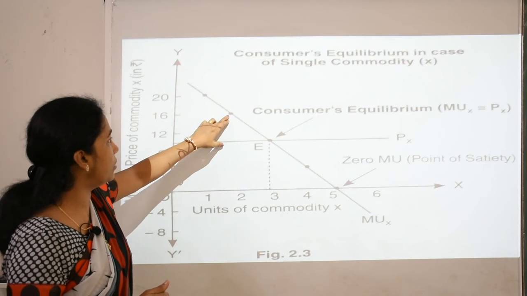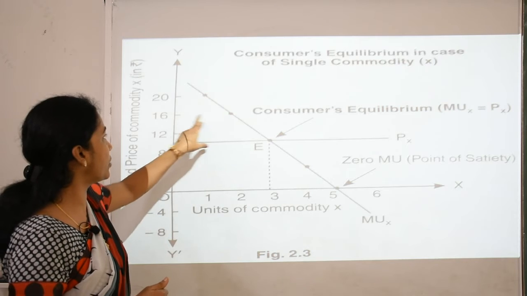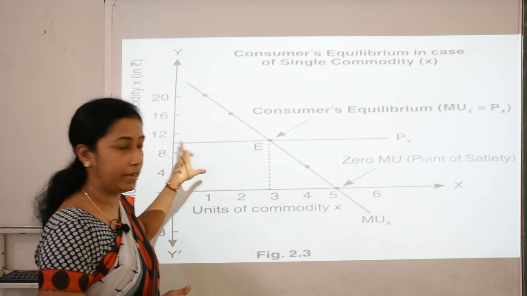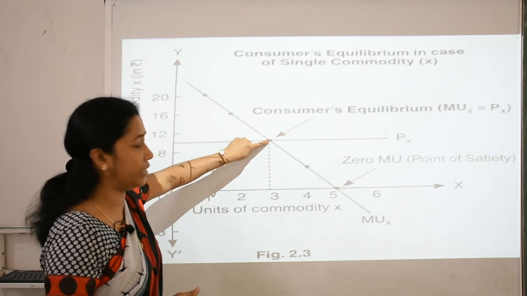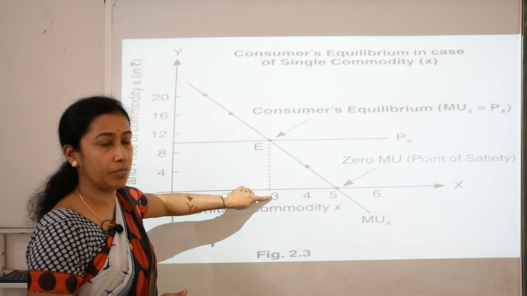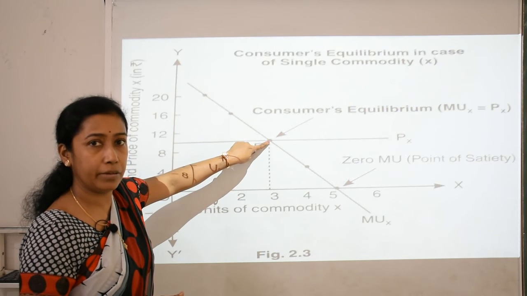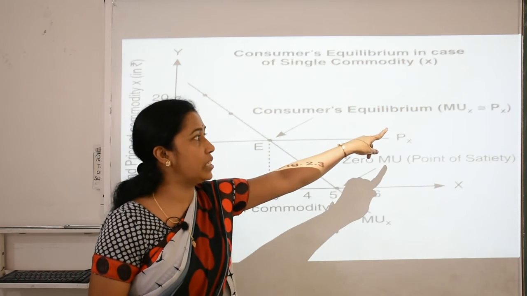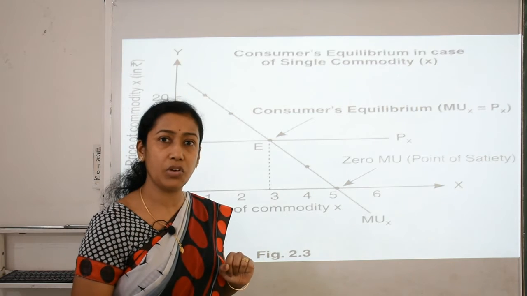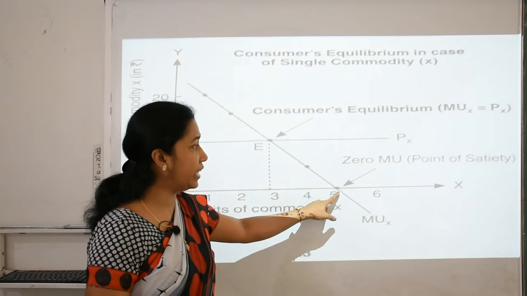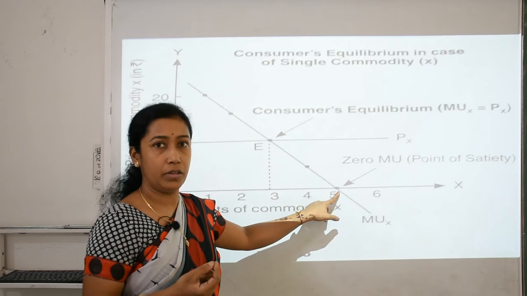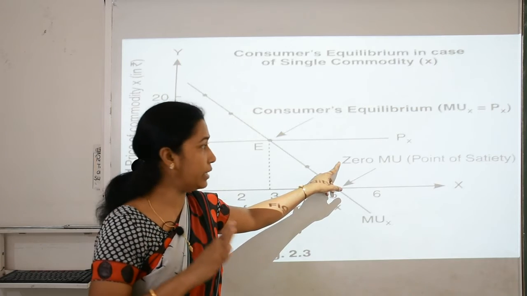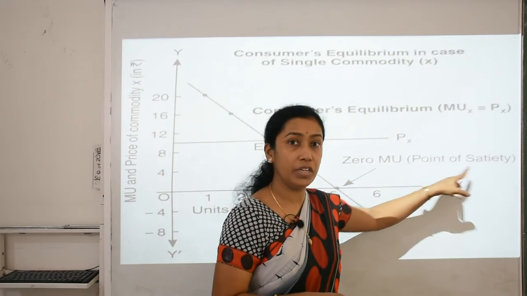When he consumes the second unit of the commodity, he gets the satisfaction as 16. When he consumes the third unit, the satisfaction he gets is 10. So at this particular stage, when the third unit was consumed, the satisfaction which he got was 10 and the price of the commodity was also 10. So this is the stage of consumer's equilibrium where marginal utility is equal to price of X. After that, when he consumed the fifth unit of that commodity, the utility which he got was 0, that is 10 minus 10, which we can call the point of satiety.